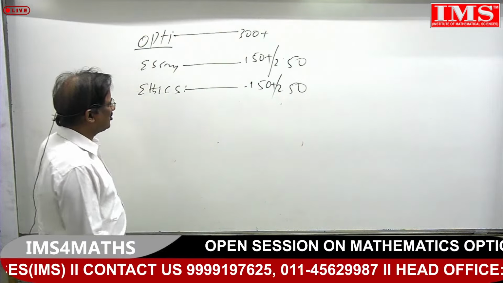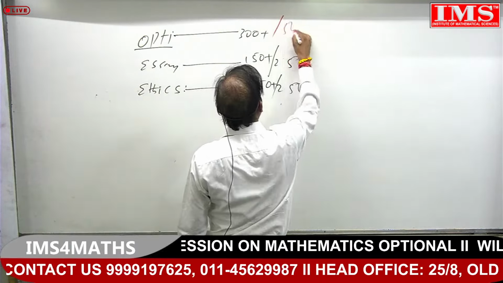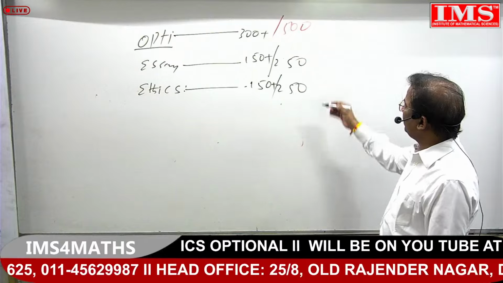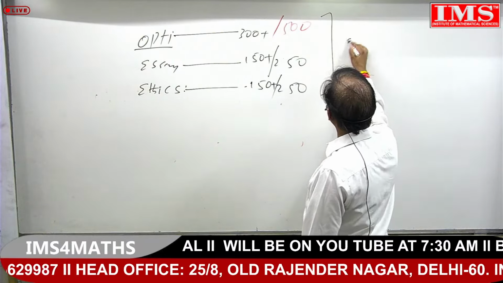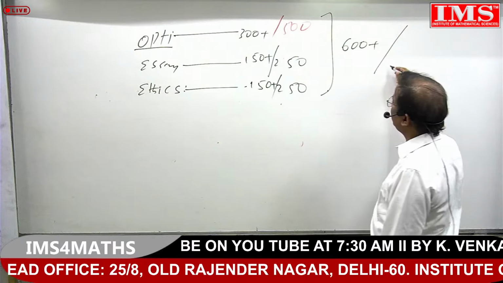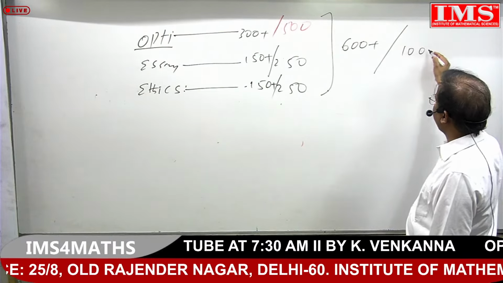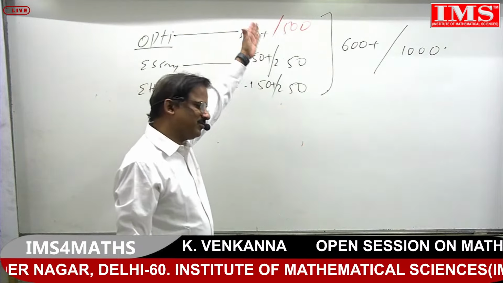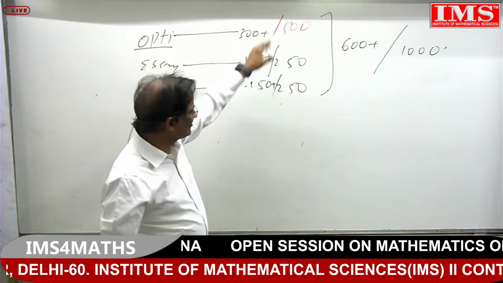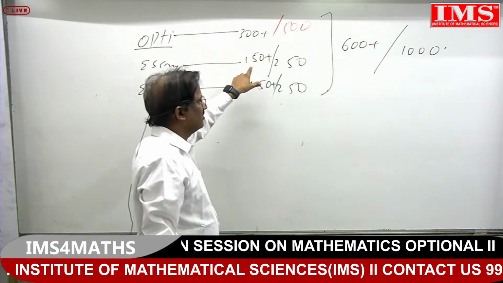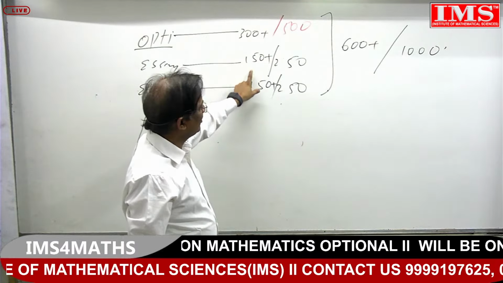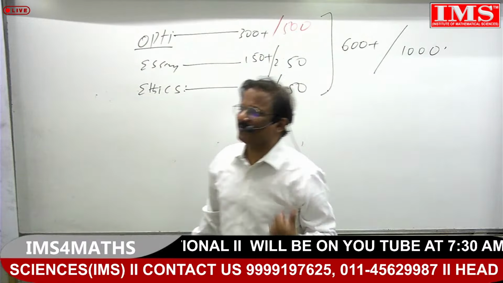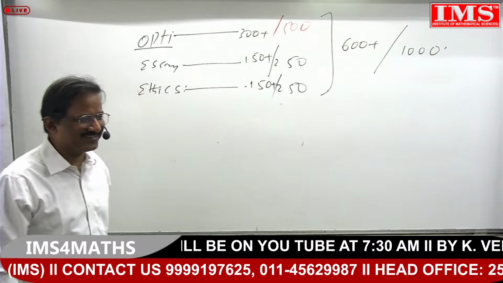Okay. So how many marks? Out of 500, 300 or 250, 150 out of 250. How many here? 600 plus out of 1000. But in mathematics you still have a lot of scope to gain more than 300. Sometimes 10 marks less here or 5 marks less here can be covered by this. So more or less you can reach this. But if you have chosen the humanities optional, what is the average marks?